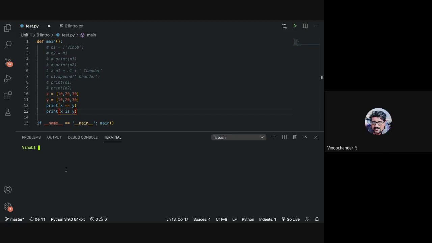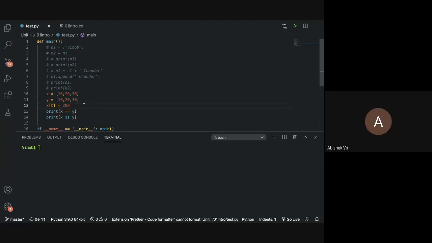Okay. Now, say for example, let me have a value for the first element of x and let me change it. Say x of 0 is equal to, say, 200. Sir, I just want a small clarification here. If x was just 10, an integer, and y was 10, then x is y will be true or false? Okay, we are using is, sir. You are using is. Is compares the object. Okay, I just forgot that part. Okay, got it, sir.